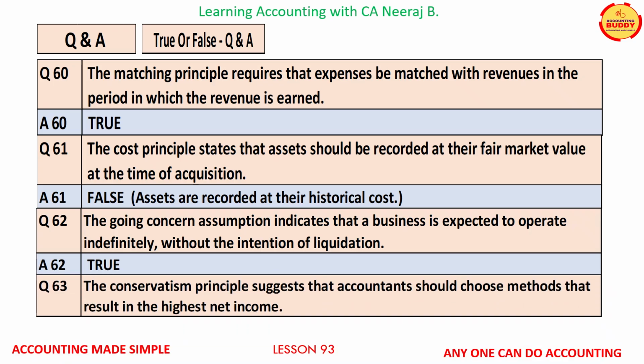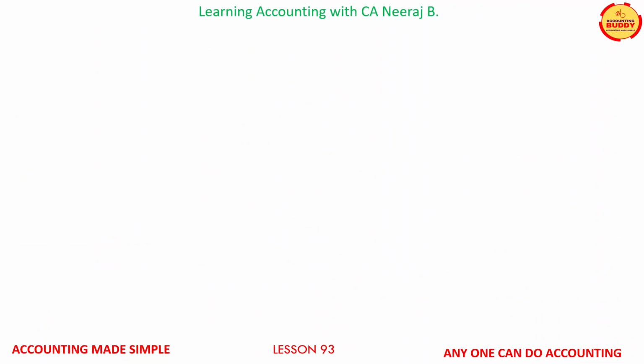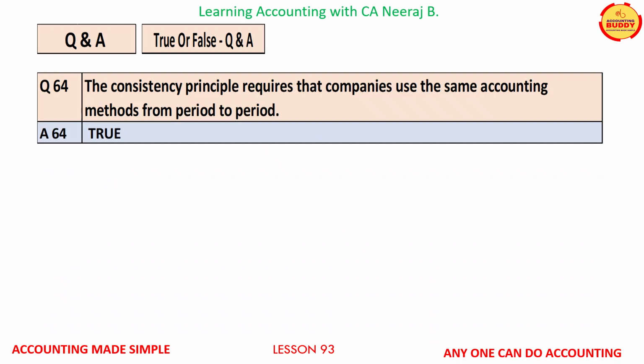Question number 63. The conservatism principle suggests that accountants should choose methods that result in the highest net income. This is a false statement. The accountant should choose the methods that are least likely to overstate assets or income. Question number 64 on your screens is the consistency principle requires that companies use the same accounting method from period to period. This is a true statement.